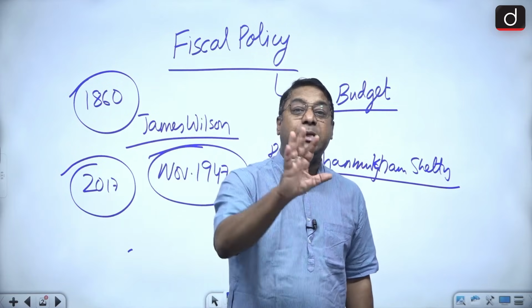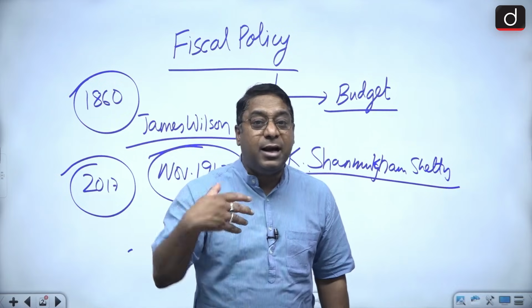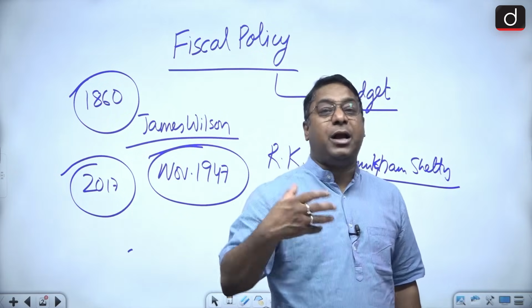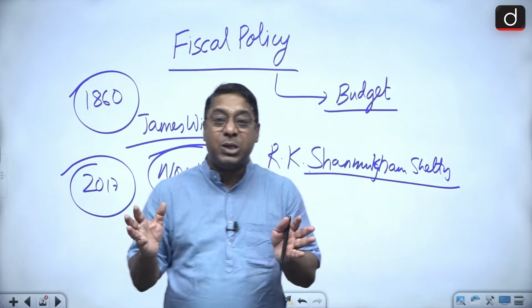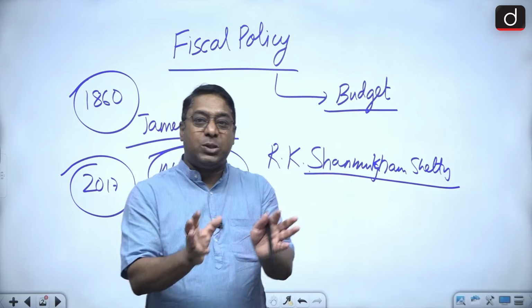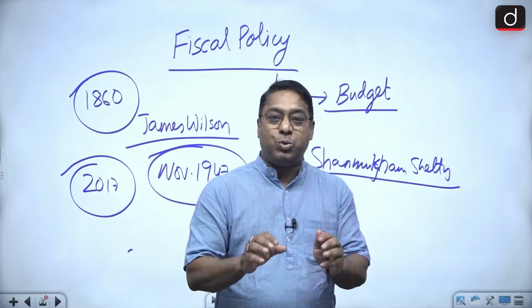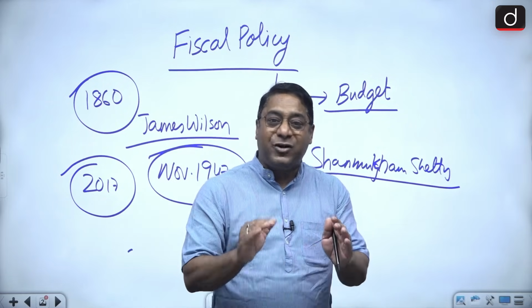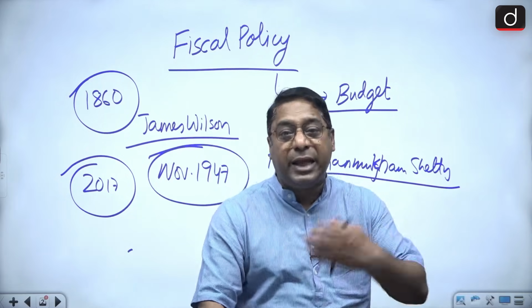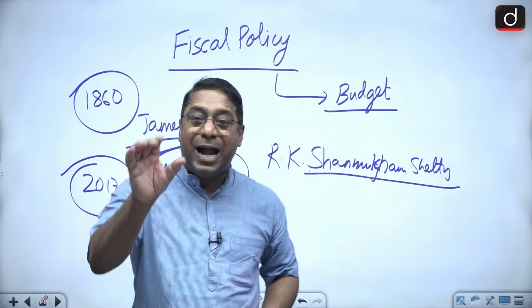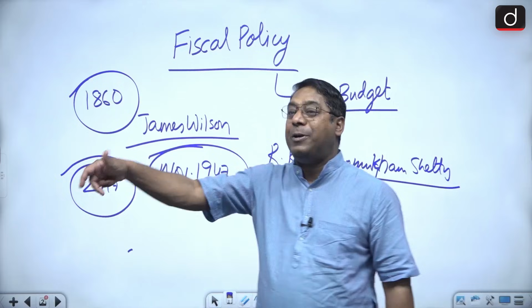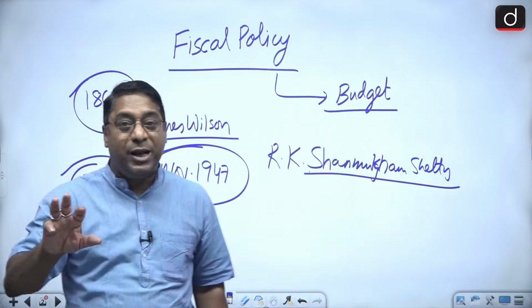Because whatever expenditure was incurred with regard to planned expenditure was to be completed for the 5-year plans. And we all know that the 12th 5-year plan was the last 5-year plan. After that, the 5-year plan has been discontinued, and it is now the Niti Aayog which makes plans. So that's why the distinction between planned and non-planned expenditure has been abolished.